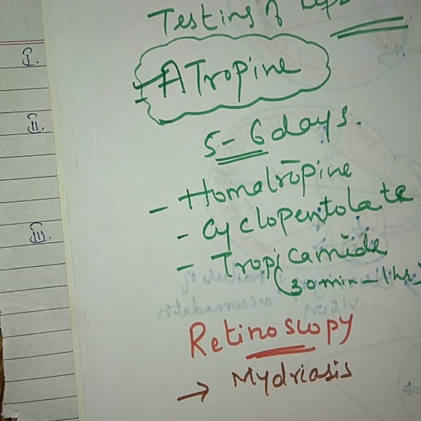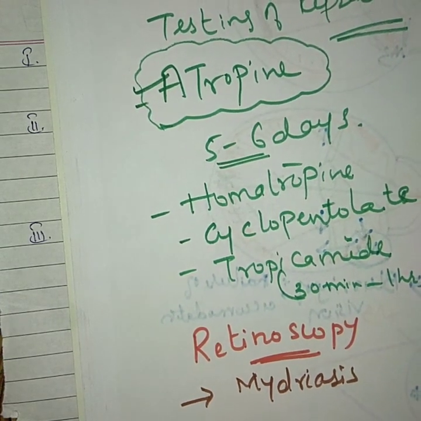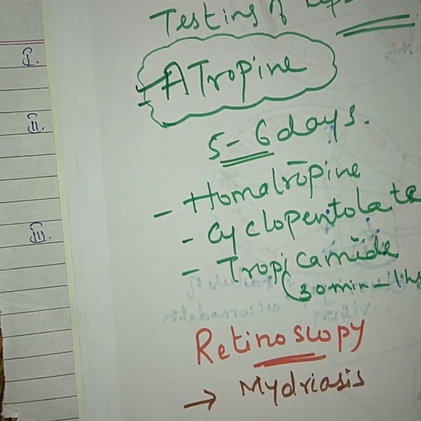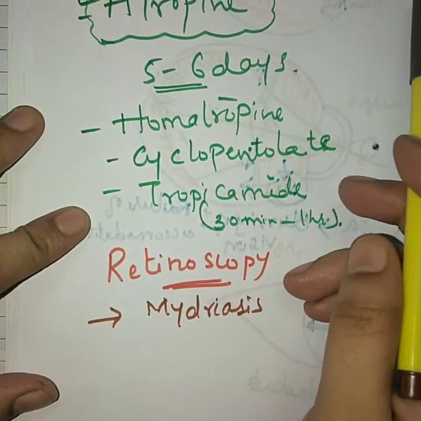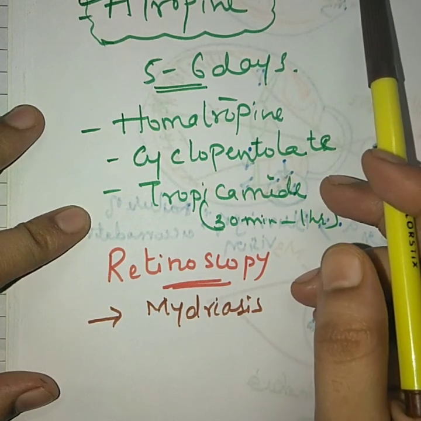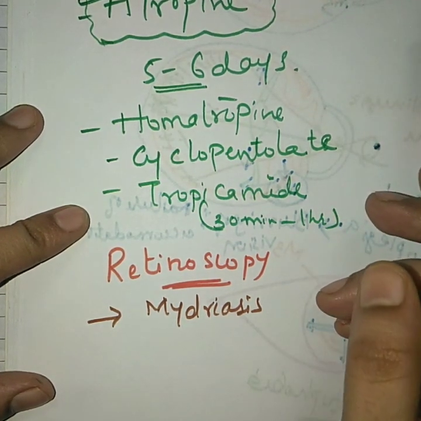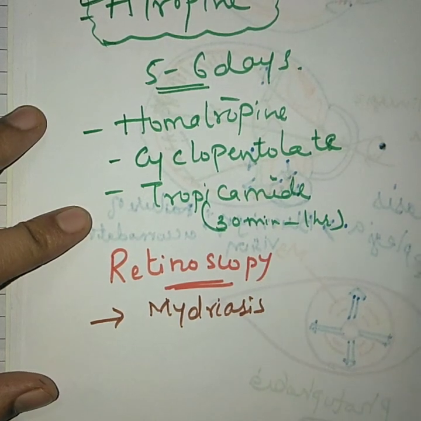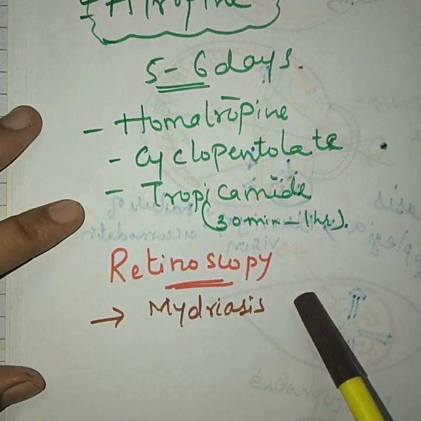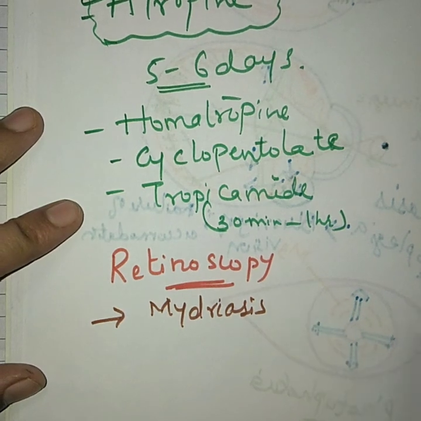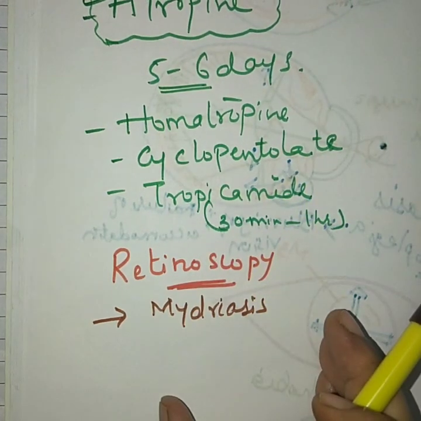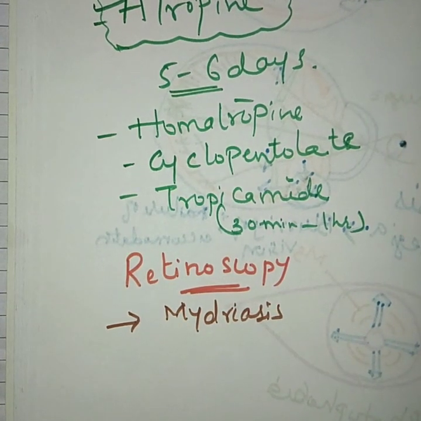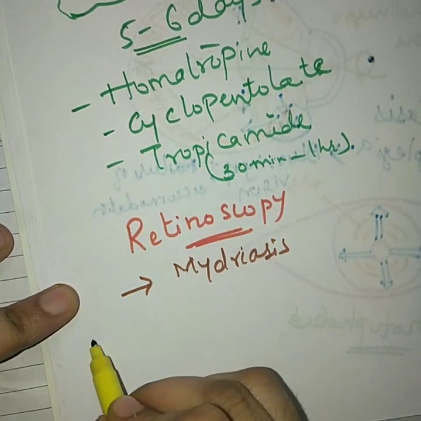So this is regarding the diagnosis where these anticholinergic drugs can be made use of. The use of anticholinergic drugs in our eye is mainly for diagnosis of refractive error, where both mydriasis and cycloplegic condition are required, and they can also be used for retinoscopy or fundoscopy, where mydriatic condition is required. This is regarding the diagnosis. These anticholinergic drugs can also be used in the treatment of certain conditions.